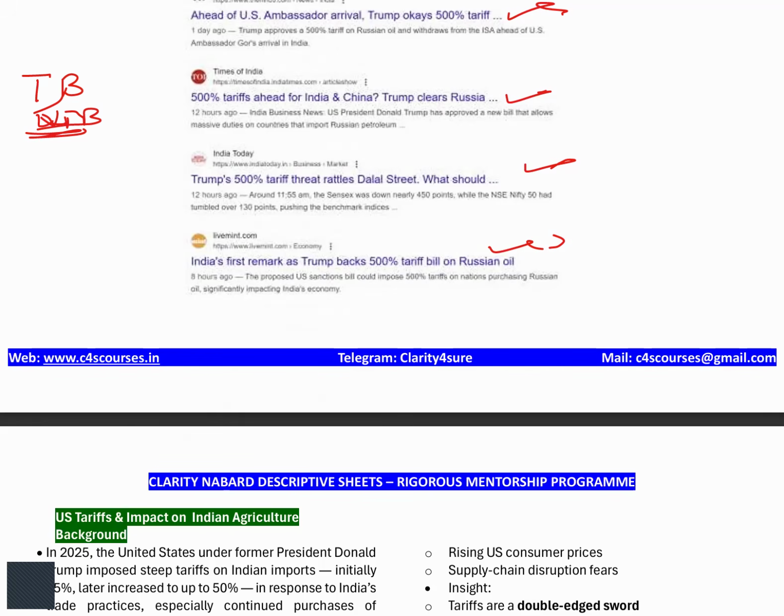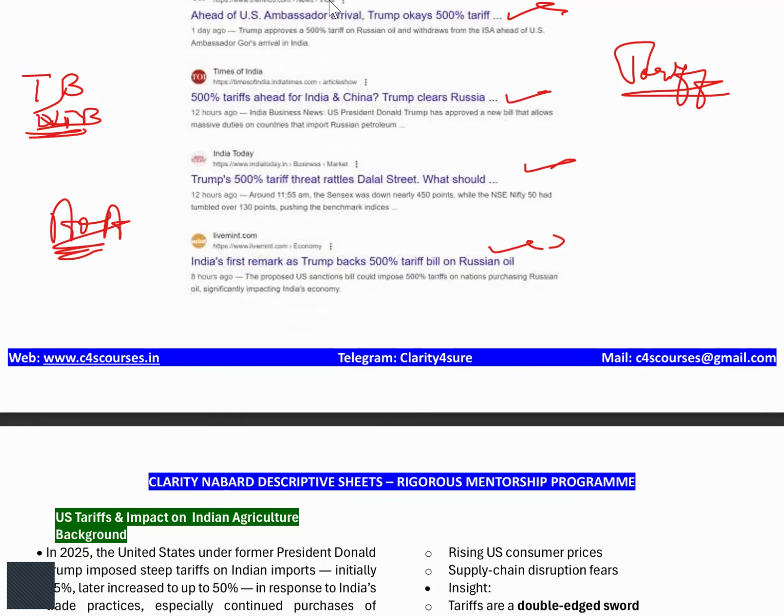Whenever agriculture and the international scenario come together, the World Trade Organization, and with respect to the WTO, the Agreement on Agriculture and its pillars, are very important. You should prepare thoroughly for your examination. Apart from this, today we will see the Trump tariff and its implications. Two, three things are important with respect to this tariff.